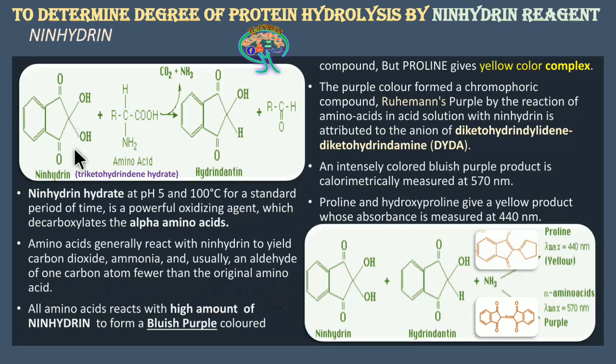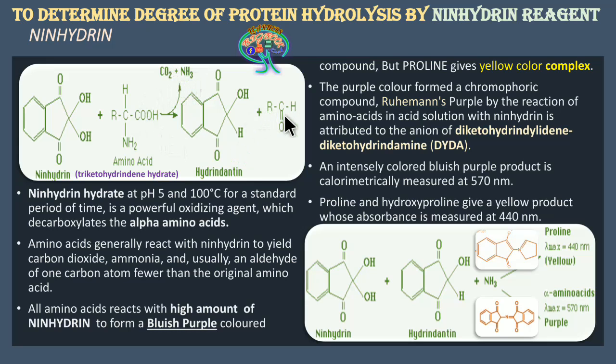This is ninhydrin, which is also called triketohydrindene hydrate. In simple words we will call it ninhydrin hydrate. When it reacts with the alpha amino acids, that is the free amino acids, it yields carbon dioxide, ammonia and the aldehyde.